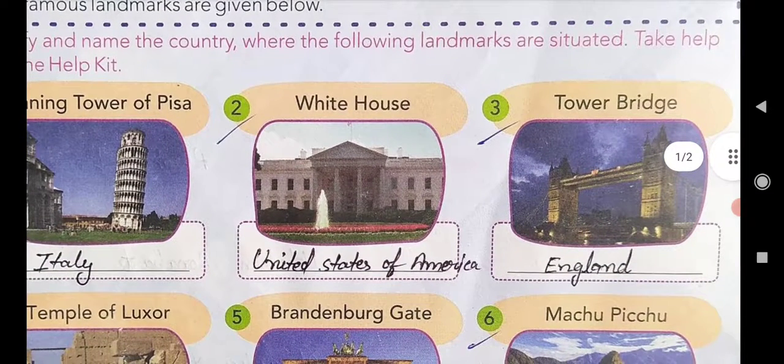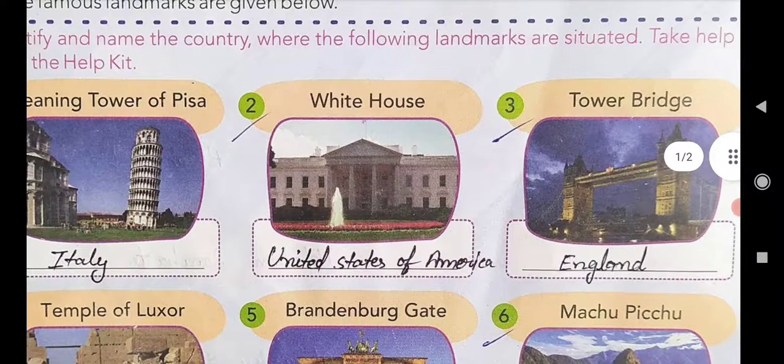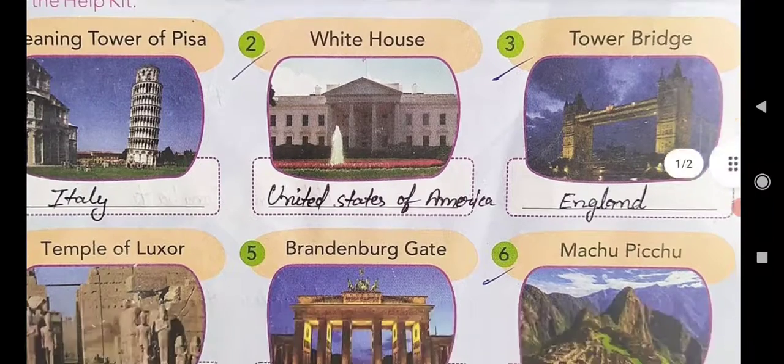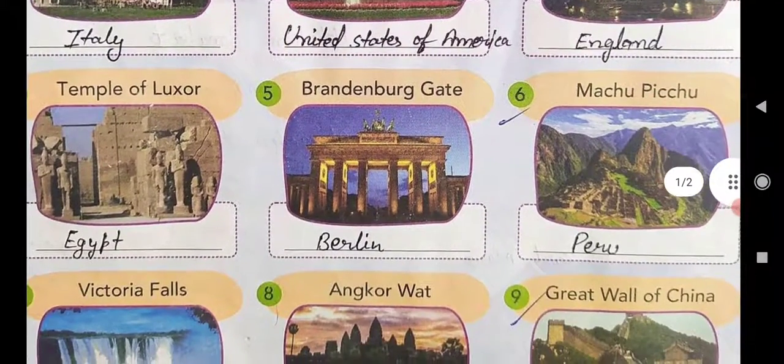After this come to the next, third one. See here, Tower Bridge. Tower Bridge is the landmark of England. It is also a very famous landmark. The spelling of England is England. Got it?